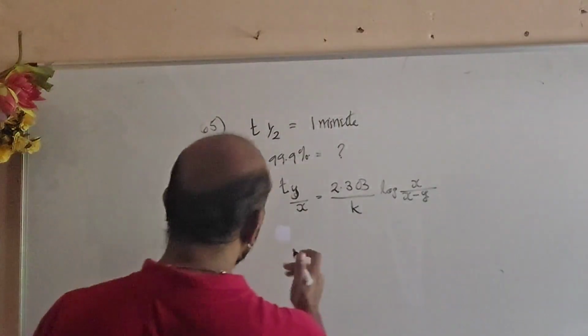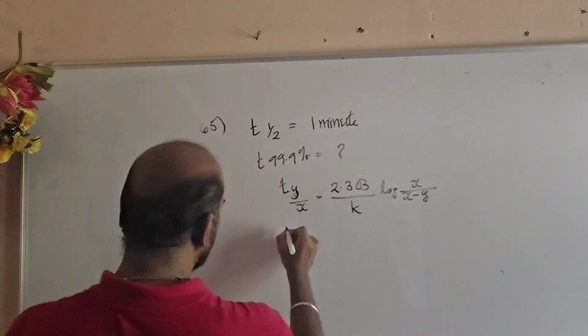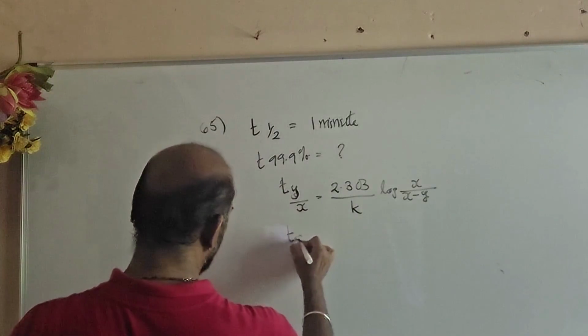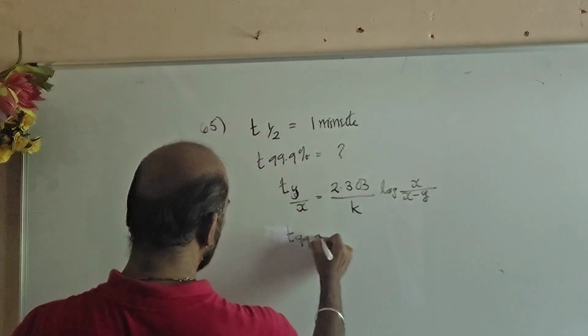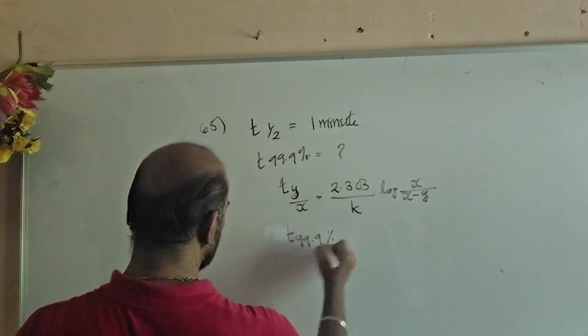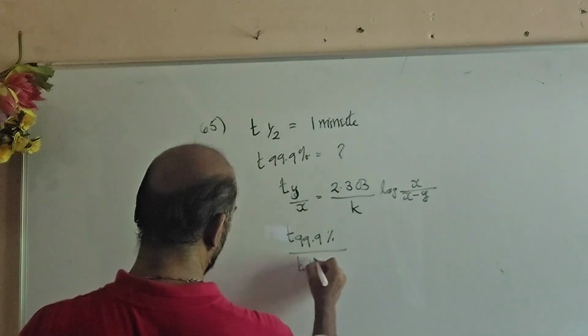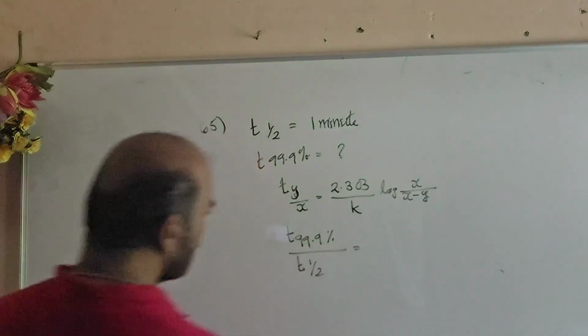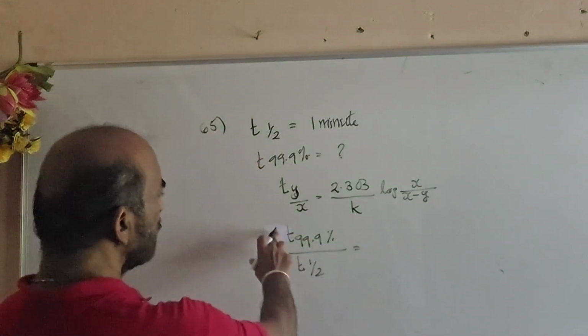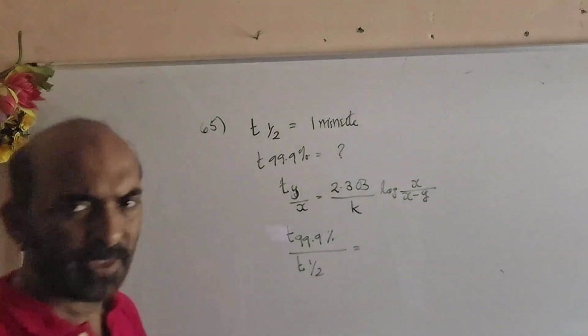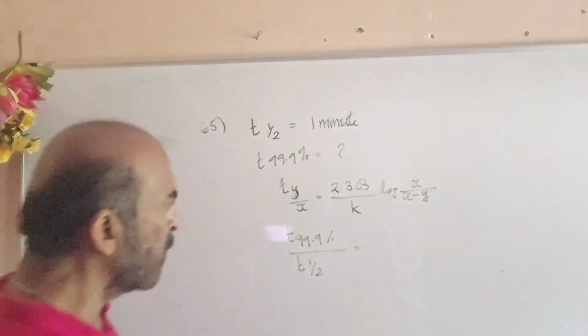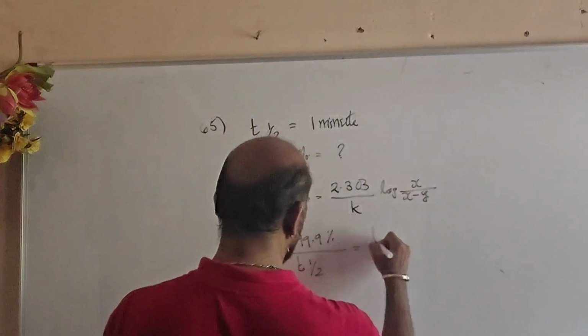Then you apply it for t 99.9% and t half, and now we take the ratio of these two. In the ratio, the 2.303 for both cancels. Then we have to write only log x divided by (x minus y), isn't it?